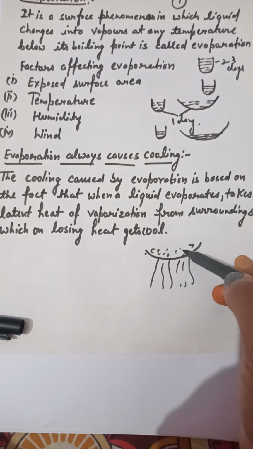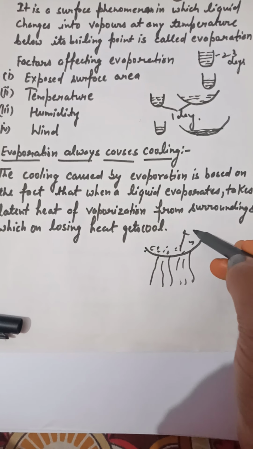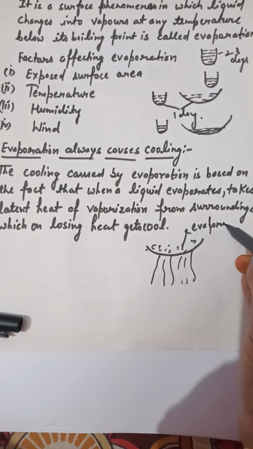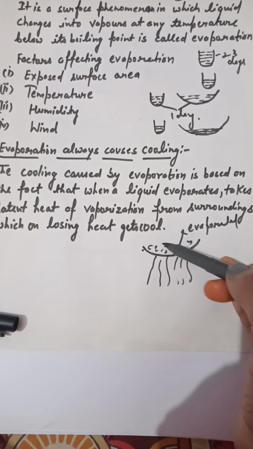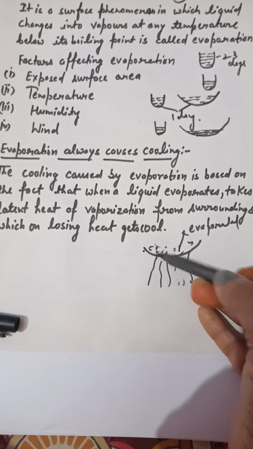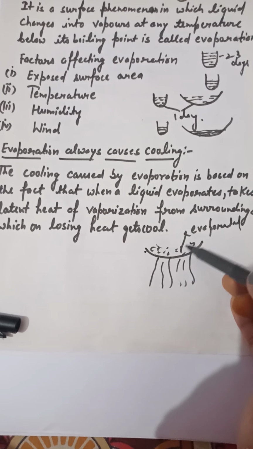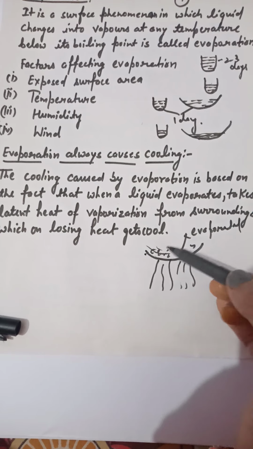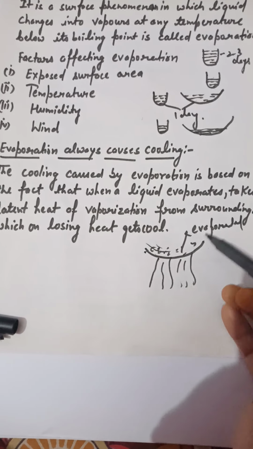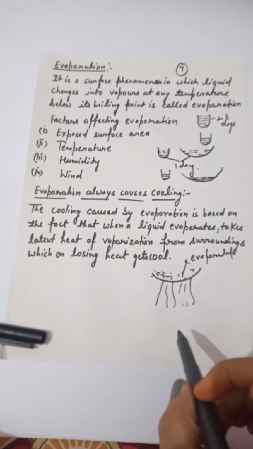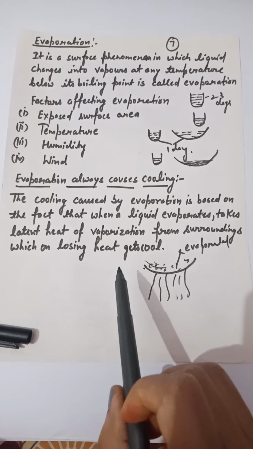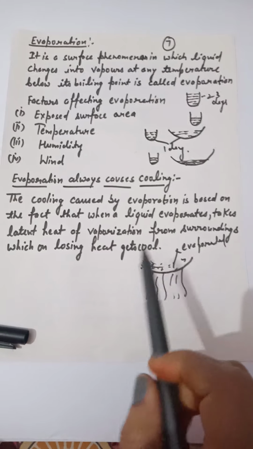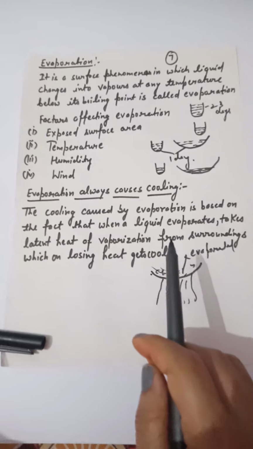Where do the water particles go? They get evaporated, because the water particles take the heat which is provided to the pan, and after taking the heat they get evaporated. The whole water content there is ultimately diminished and the pan becomes cool. So these all are the major effects of evaporation, in which mostly evaporation causes cooling. So these all are about the evaporation.